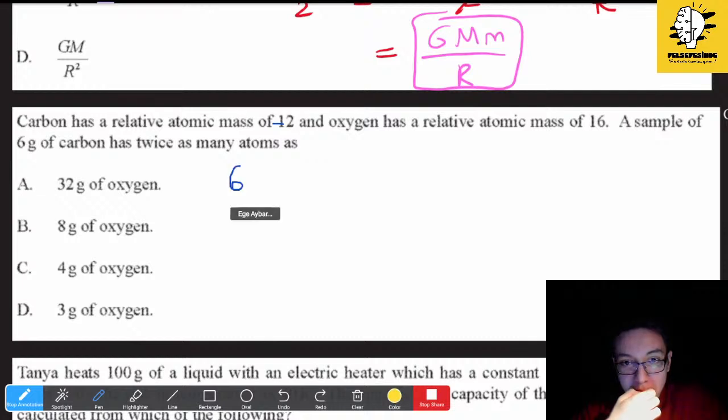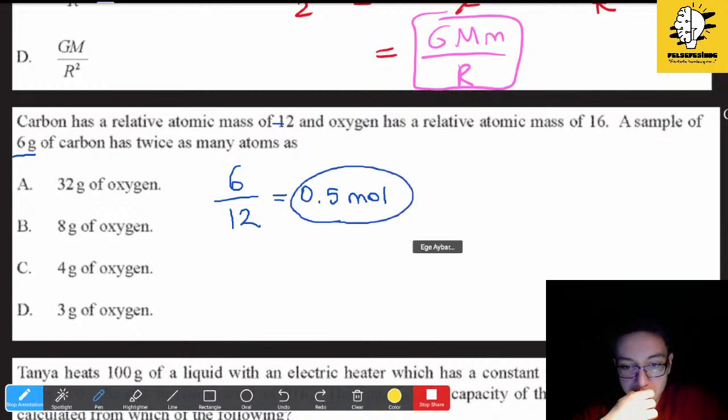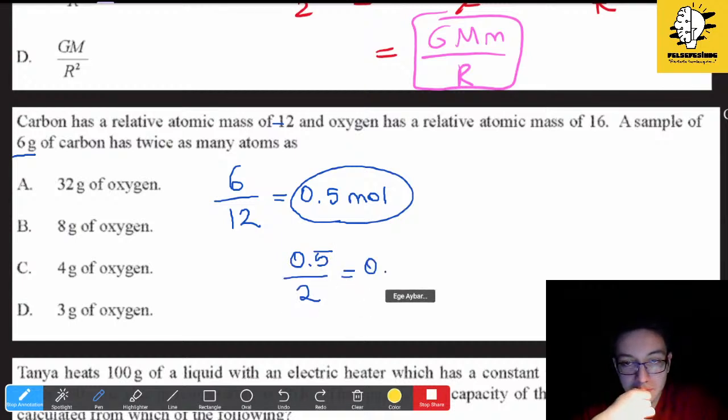So we have to divide the mass of carbon by its molar mass, and we have 0.5 mole. And this one has to have double the atoms of oxygen, so we have to divide this part by 2 so that we have the mole number for oxygen.